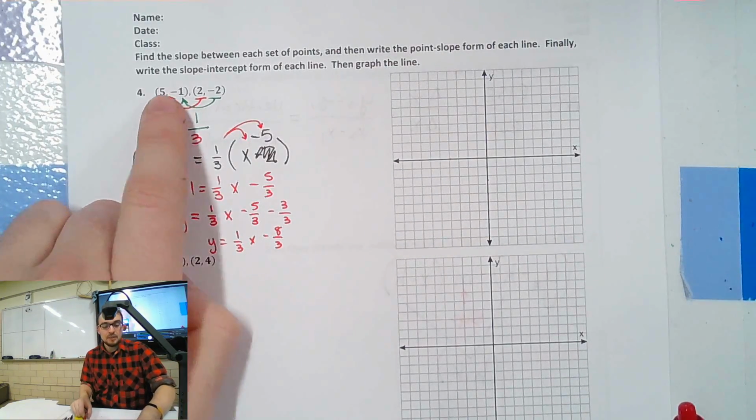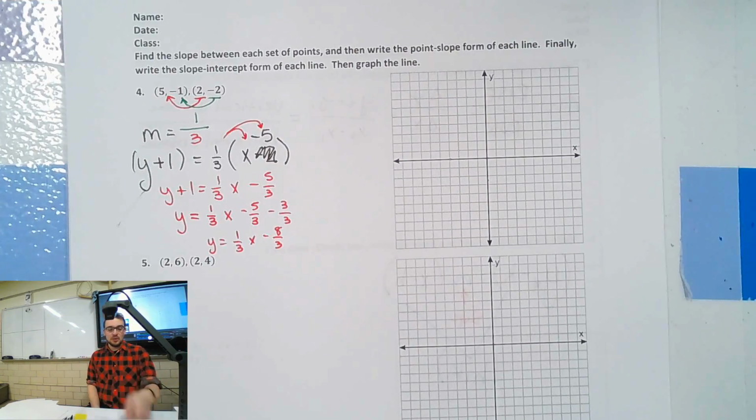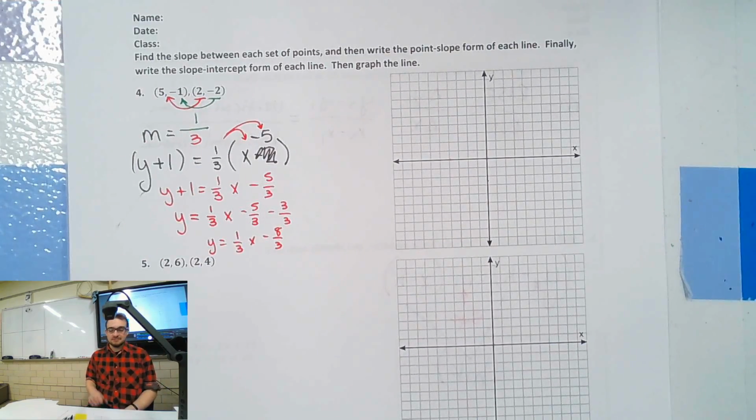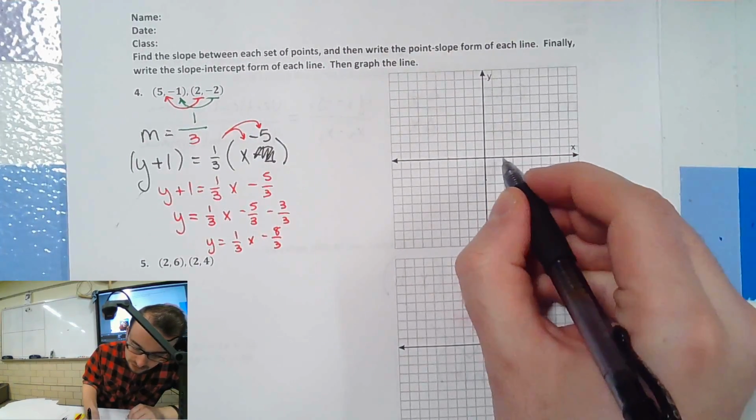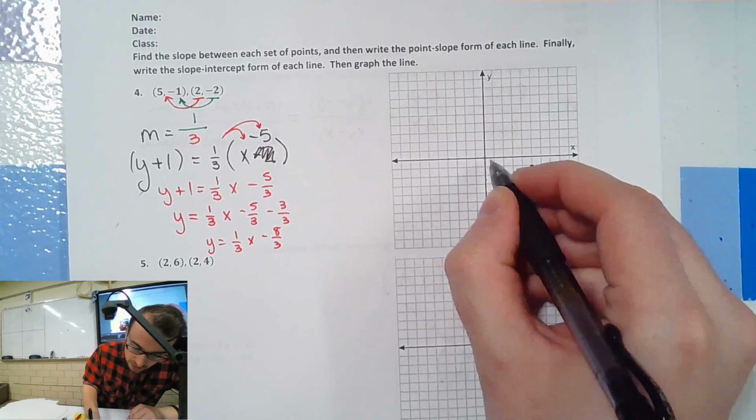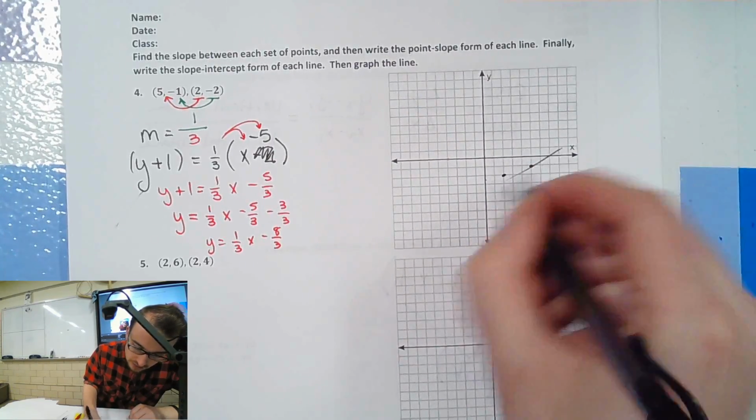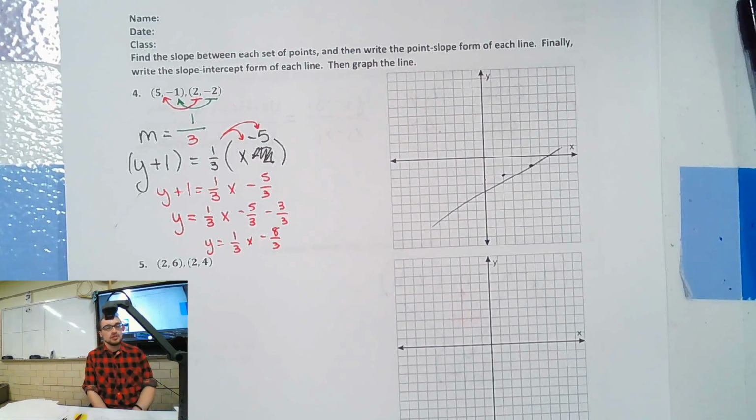How many points to make a line? 2 points. How about we just graph those 2 points and draw a line? 5, 1, 2, 3, 4, 5, -1, 1, 2, -2. There's our line.